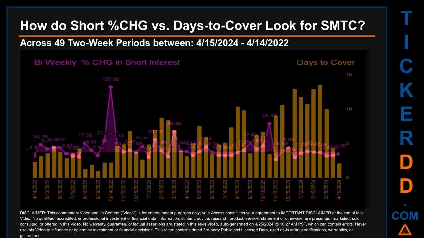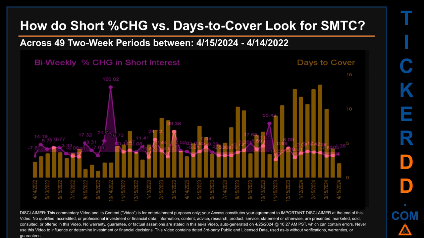Other interesting data points include: the largest percentage increase in short interest was 126.02%. It occurred once on October 14, 2022 settlement date. The largest percentage decrease in short interest found across those 49 two-week snapshots was -14.55%. It occurred once on November 15, 2023 settlement date.